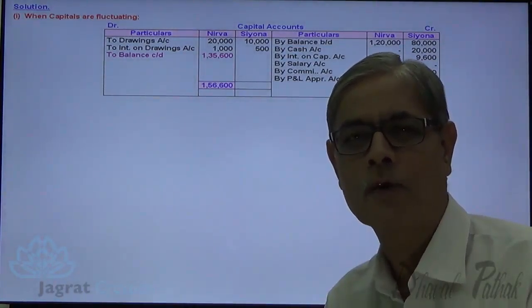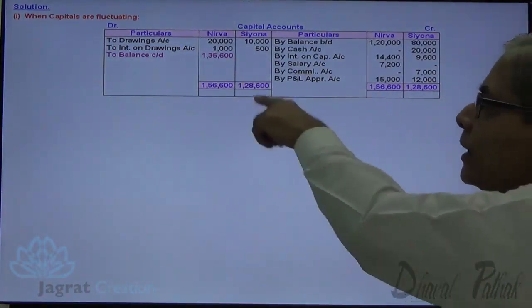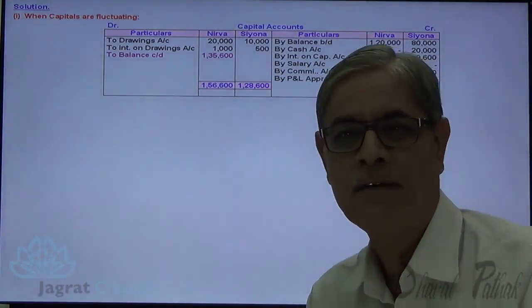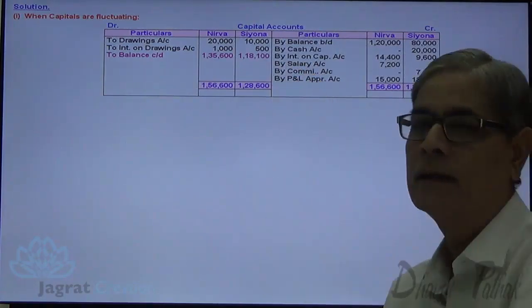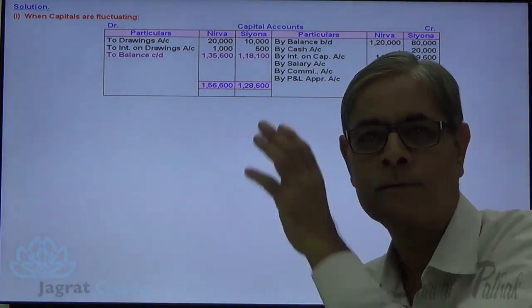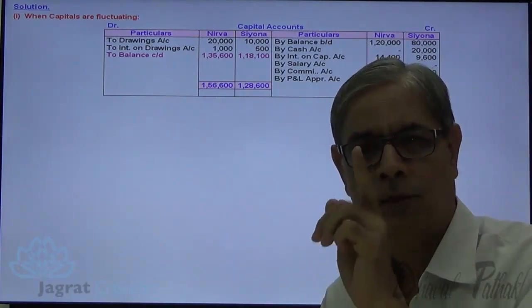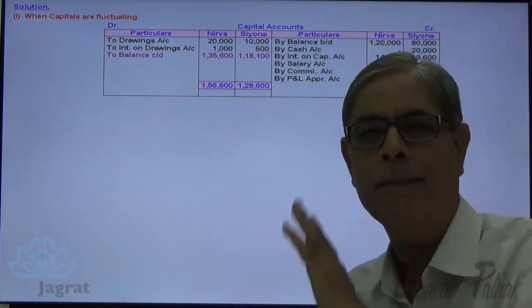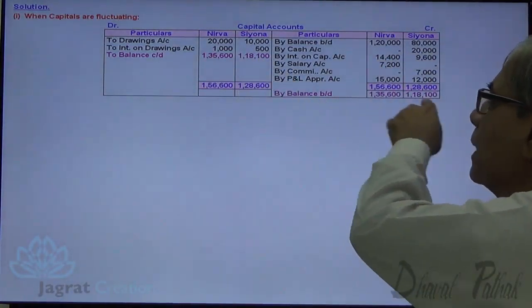Same way I want to work out for Siona. 1,28,600 is the total of credit side that I write on the debit side. From that I will deduct 10,500. So balance carried forward is 1,18,100. This is how the capital account gets prepared under fluctuating or floating capital method. This balance carried forward is balance brought down.